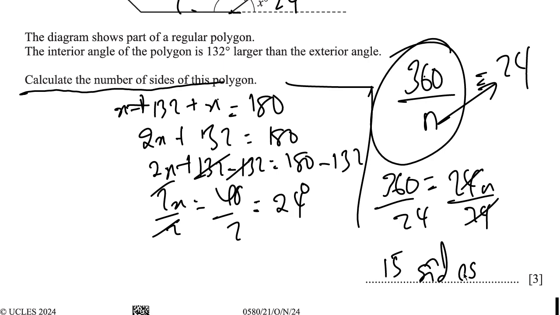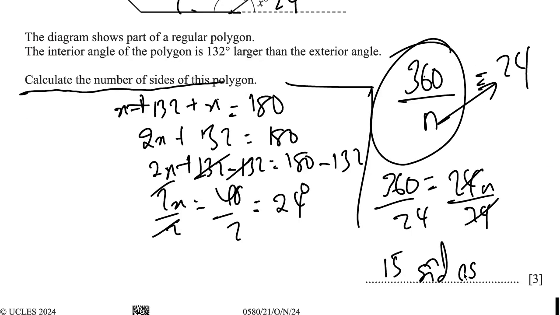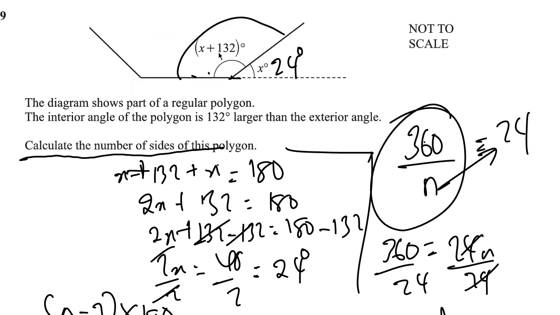Or an alternative method is recognizing what I explained in question 6, and it's the fact that the sum of the interior angles of a polygon is n negative 2 times 180. Right? So what we got in here is x plus 132, right? That's the interior angle. So x, we got it as 24, right?